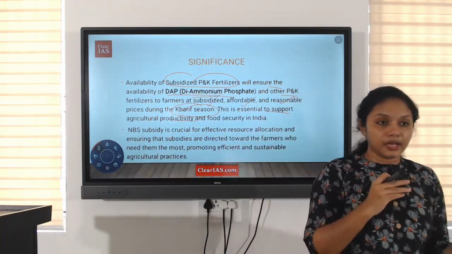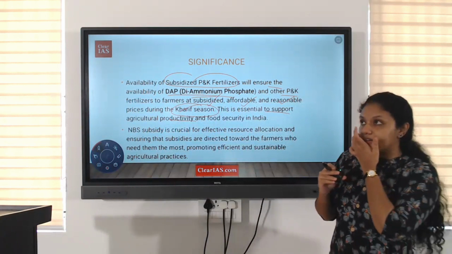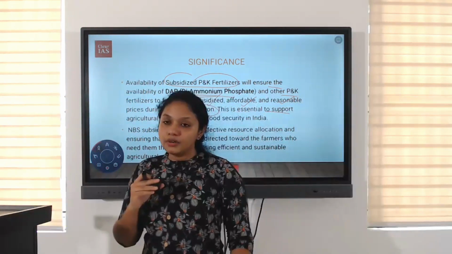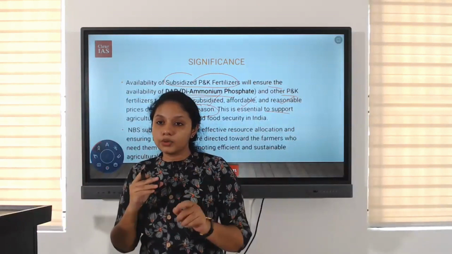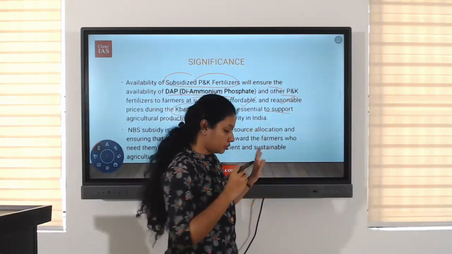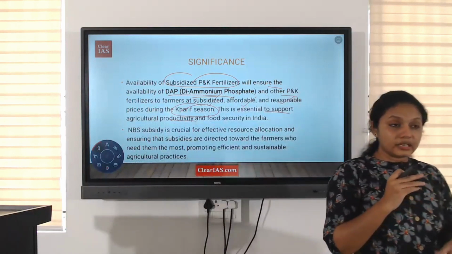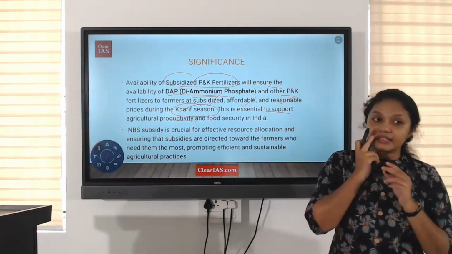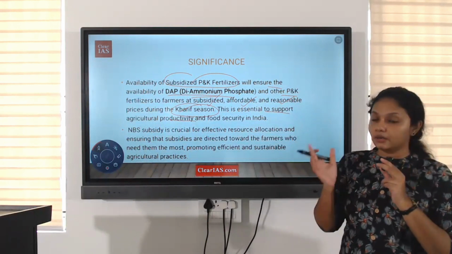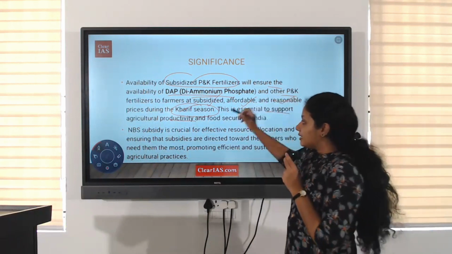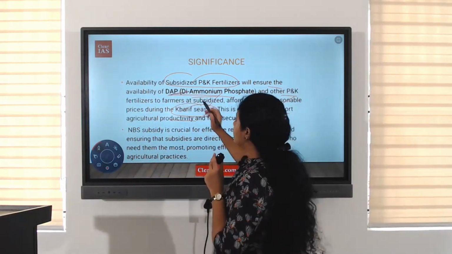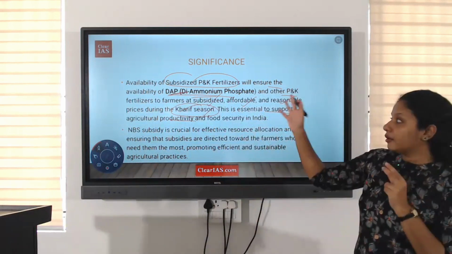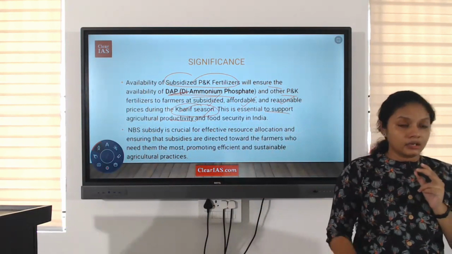potassium and phosphate. Okay. So in the last current affairs classes, we discussed diammonium phosphate. In what context? Okay. Nano diammonium phosphate was produced by IFFCO, that is indigenized production of nano DAP was initiated. That is the reason why we discussed it. Okay. So in the Kharif season, DAP will be available abundantly, which contains abundant amount of potassium and phosphate.